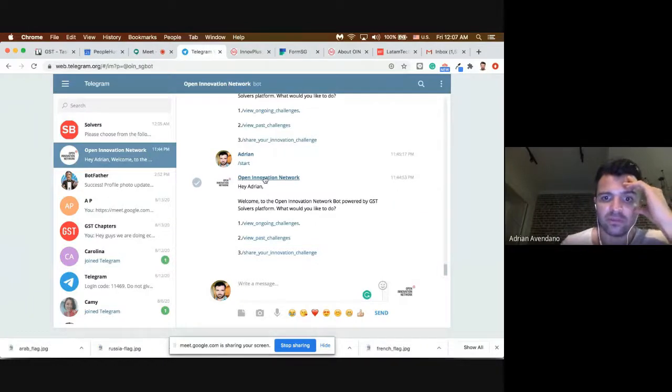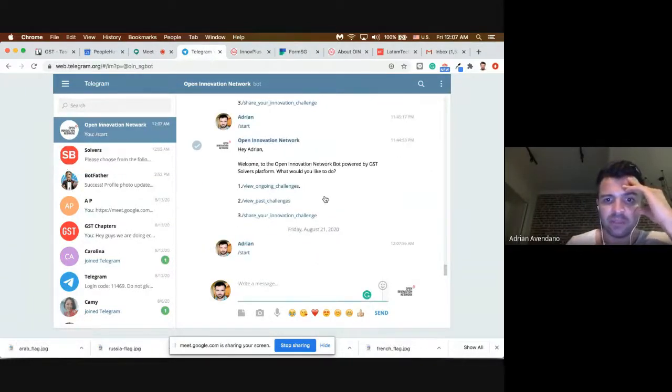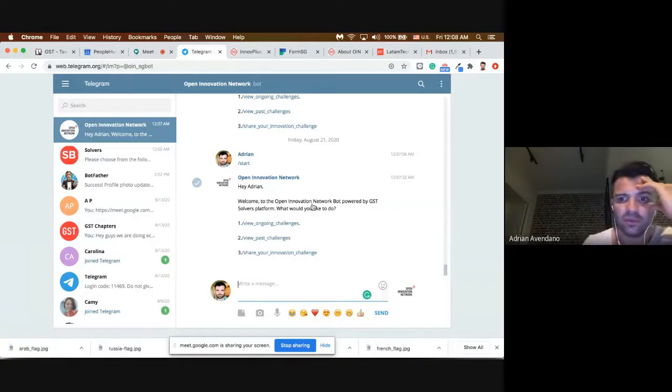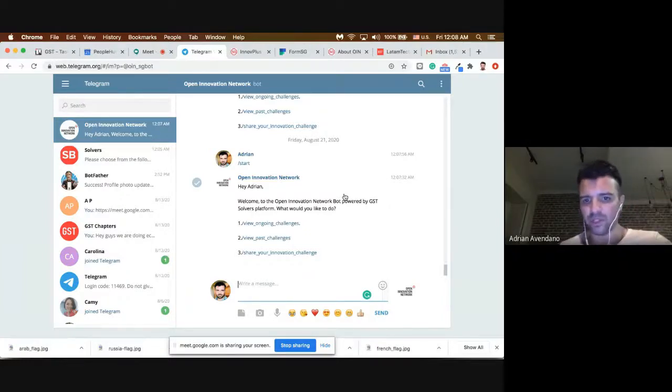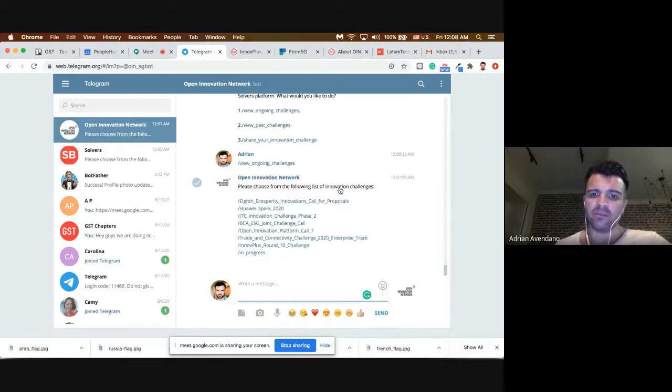So first, it's Open Innovation. If I start the application, the first thing is, welcome to the Open Innovation Network Bot powered by GST Solver platform, right? Right now we have three options, which are view ongoing challenges, view past challenges, and share your innovation challenge, right? So right now I'm going to view ongoing challenges. What we did here is we mapped the ongoing innovation challenges. I think they have 10 more, but at least we put the first 7. So we mapped those innovation challenges and inserted them into our platform, right?